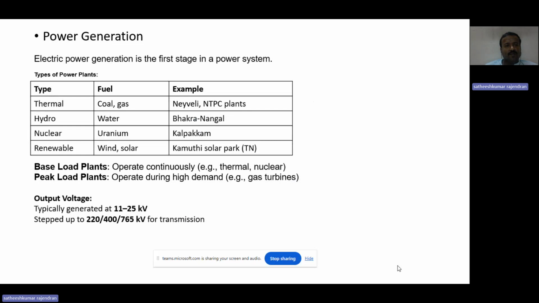In our next slide, we are going to discuss the structure of power system. After the power has been generated, we move to the transmission and distribution of electricity. For that, we need a structure for how to transmit and distribute the electric power.